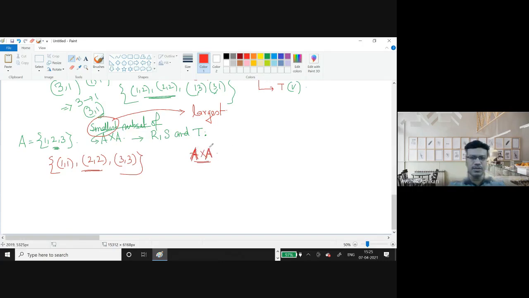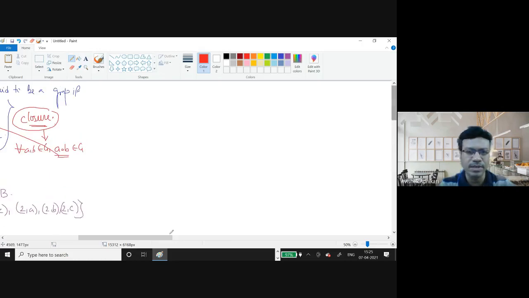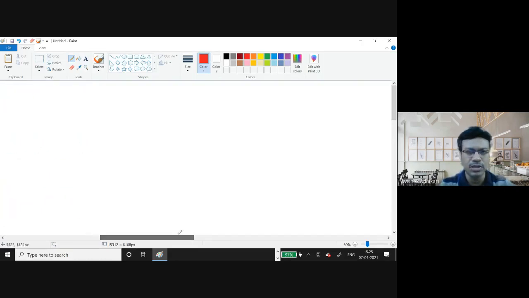So it contains all the elements of this ordered pair form. So that is the largest and this is the smallest. Okay. Now let me come to the counting. This is also quite interesting, and in many of your JAM exam or many other competitive exams, you will find this question. So what is this question?